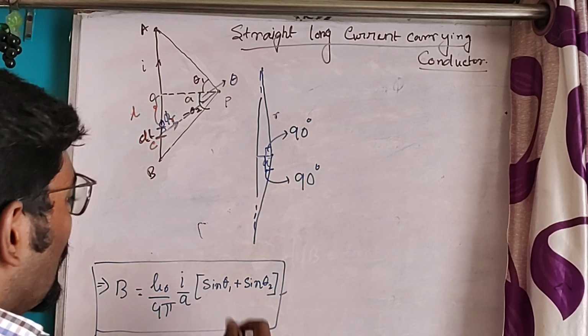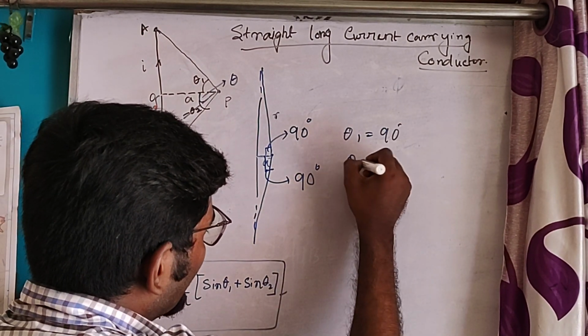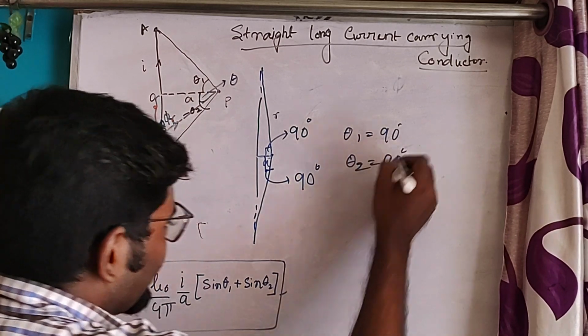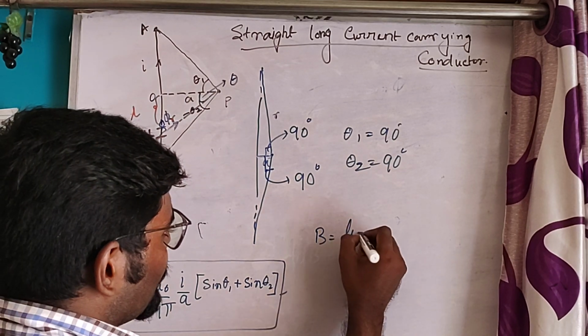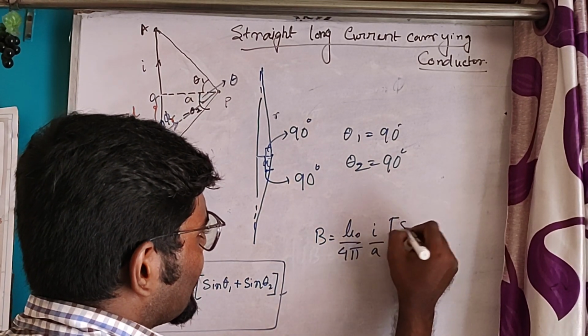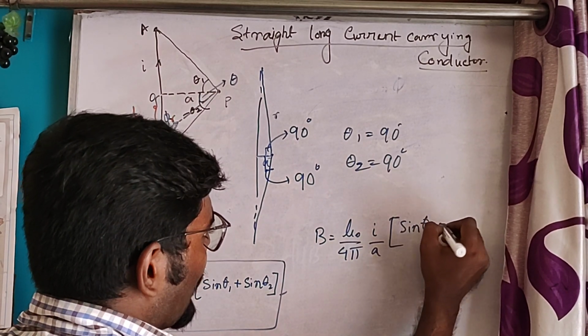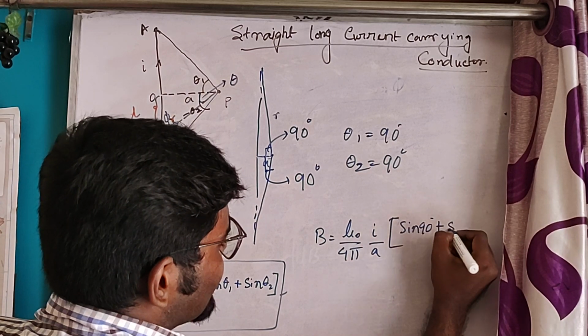So we can say theta 1 is 90 degrees, theta 2 is also 90 degrees. Then B is equal to mu 0 by 4 pi, I by A, sine theta 1 plus sine theta 2, that is sine 90 plus sine 90.